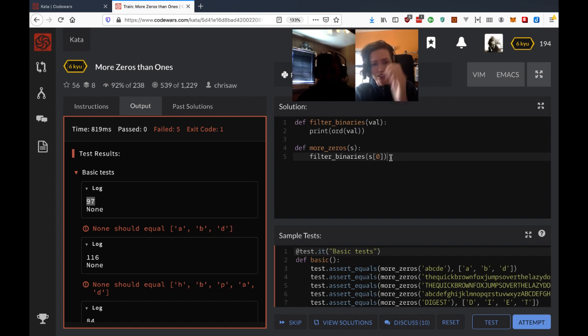Okay, so which part should we do first? Should we do the bitwise in the filter binaries? Yeah. Well, okay. So we want to set a counter, right? I would just call it something like zeros counter, or zero counter. Zero counter. Okay.